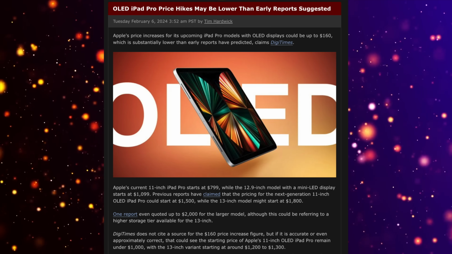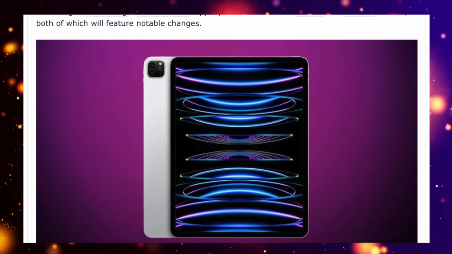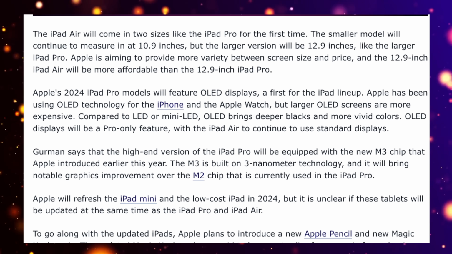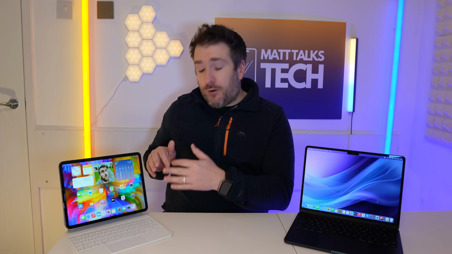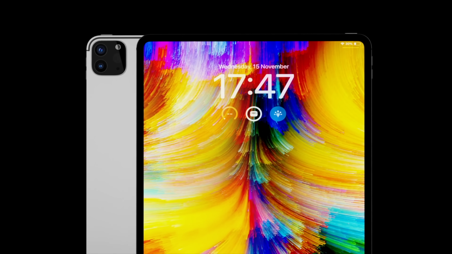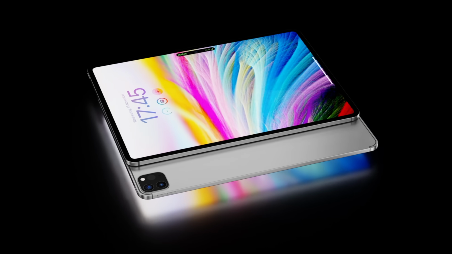And then at the same time, there have been some other leaks that we may get a MagSafe port. Whether this is MagSafe like how an iPhone works, I think it's probably going to work more like how a MacBook works right now, where we have a port maybe on the side, and also a Thunderbolt USB-C port still remaining on the iPad. Maybe we may get a brand new Magic Keyboard and everything like that, but we'll just have to wait and see. But we do know that an updated iPad Pro is on its way, and we're really excited that we're going to see a new design and definitely that OLED display too.